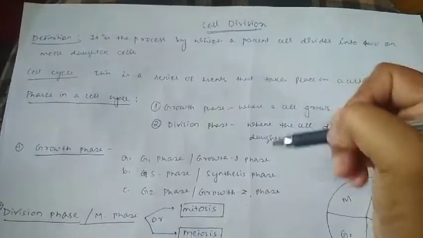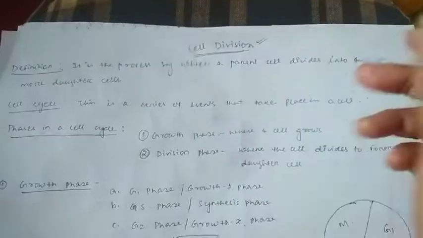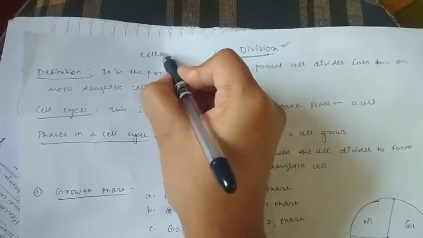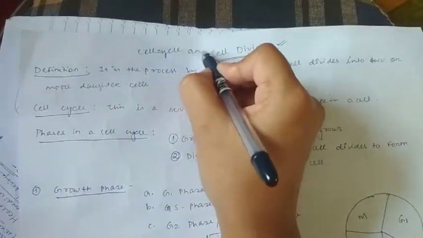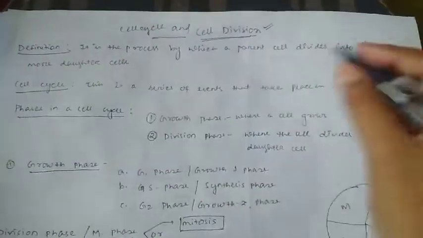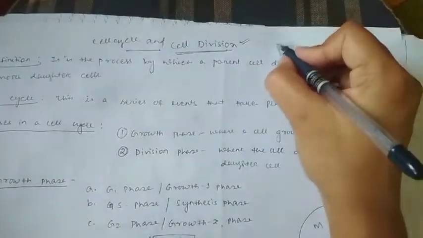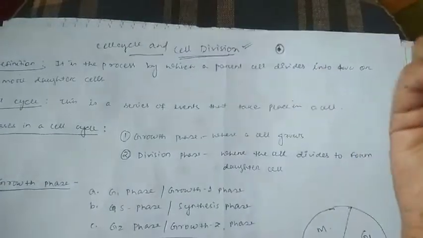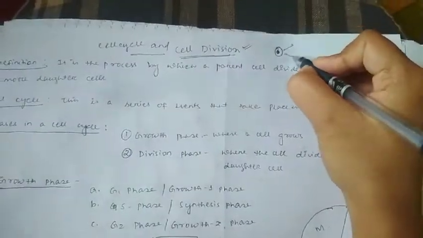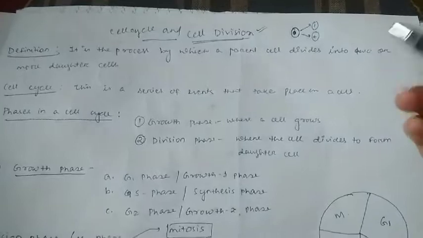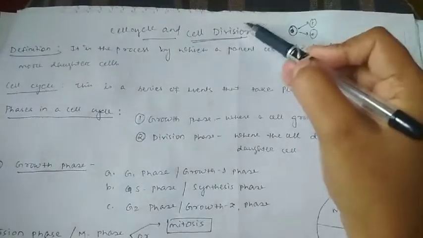In this lecture, we will discuss another new topic, cell division. It is often discussed under this chapter, cell cycle and cell division, in your NCERT. You must know the term cell division by now, I guess. Cell division means division of a particular cell. That means when a cell forms, after a certain period of time, it divides into two daughter cells. That's what you know. In this lecture, we will discuss a little bit further about cell division.